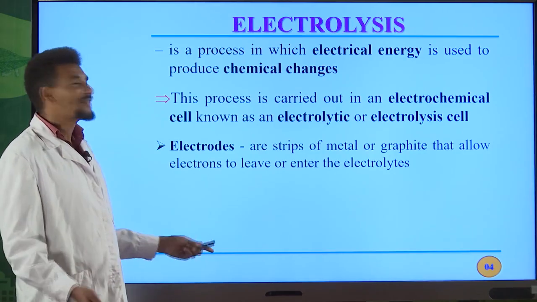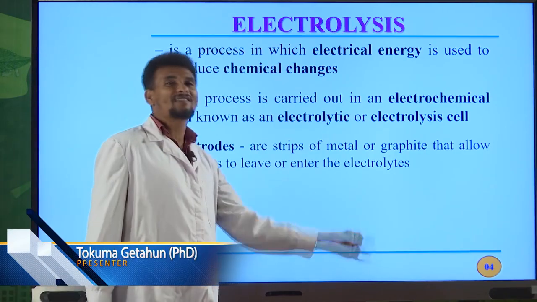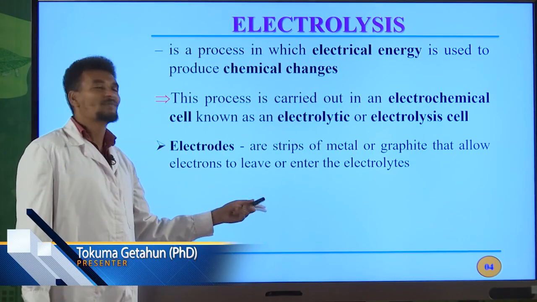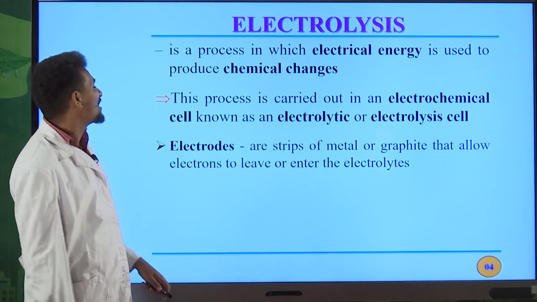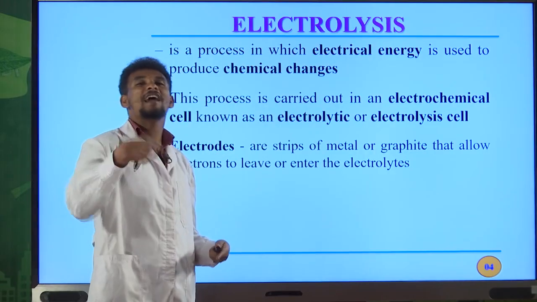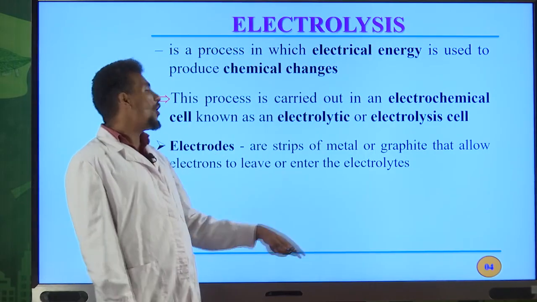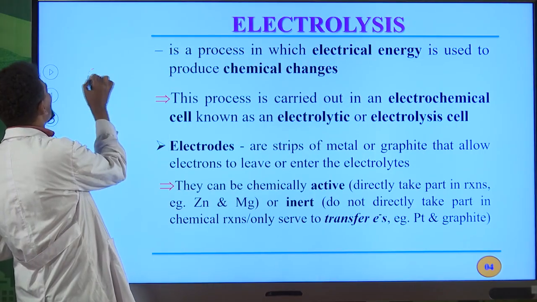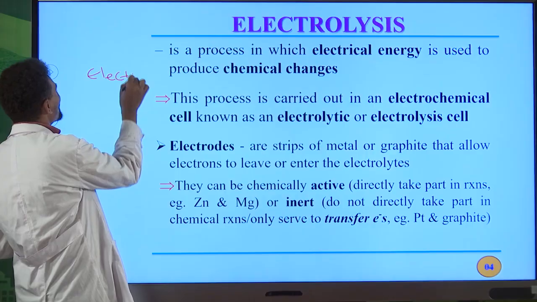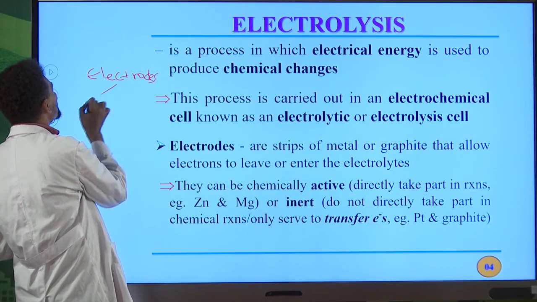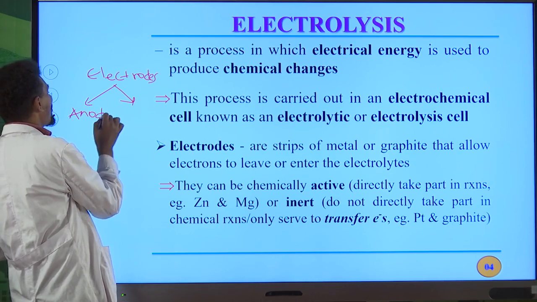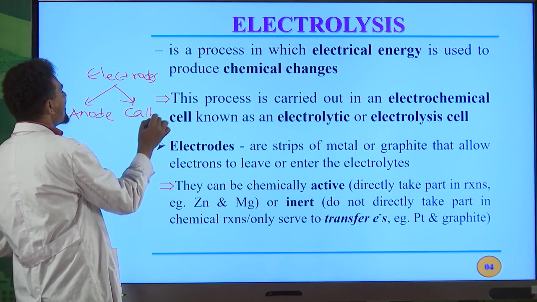What is an electrode? Electrodes are strips of metal or graphite that allow electrons to leave or enter the electrolytes. Therefore, electrodes can be made from metals or from non-metals like graphite. We can classify electrodes into two: the anode and the cathode.